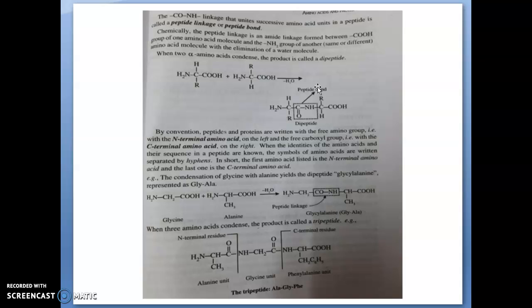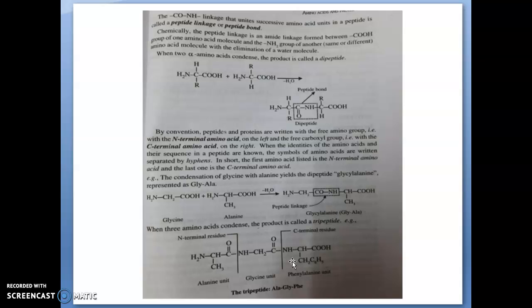You can see one example here: the amino acids glycine and alanine join together to form a peptide, glycyl alanine. Here you can see that the NH2 group of glycine is free and the COOH group of alanine is free. So on the left side we write the amino acid with the free NH2 group, and on the right the one with the free COOH group. So it is represented as Gly-Ala.